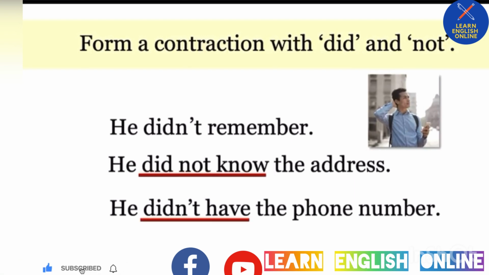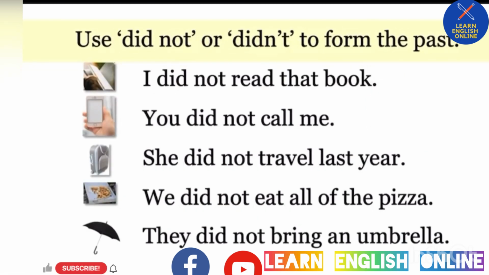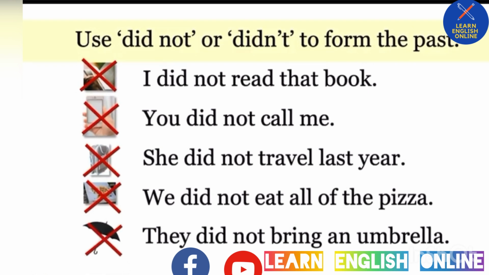Let's look at some examples. Use did not or didn't to form the past, and it's the same for all subjects. So look at these sentences. I did not read that book. You did not call me. She did not travel last year. We did not eat all of the pizza. They did not bring an umbrella.